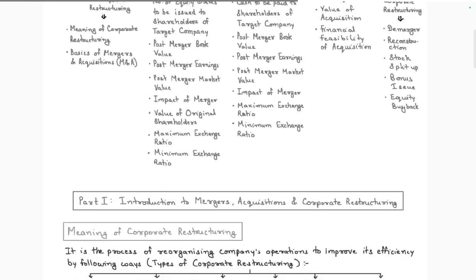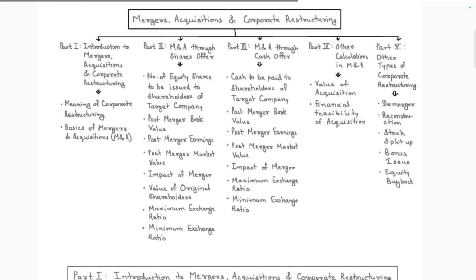Mergers and acquisition. Introduction of mergers and acquisition, corporate restructuring, meaning of corporate restructuring, basic merger and acquisition. Second one, M&A through number of equity shares being issued to shareholders of the target company: post-merger book value, post-merger earnings, post-merger market price, impact of merger, value of original shareholders, maximum exchange ratio, minimum exchange ratio. M&A through cash: cash to be paid to shareholders of the target company, post-merger book value, earnings, market price, impact of merger, maximum earning, maximum percentage. Other calculated value of acquisition, financial feasibility of acquisition. Part 5: other types of corporate restructuring, demerger, reconstruction, stock split, bonus issue and equity shares.